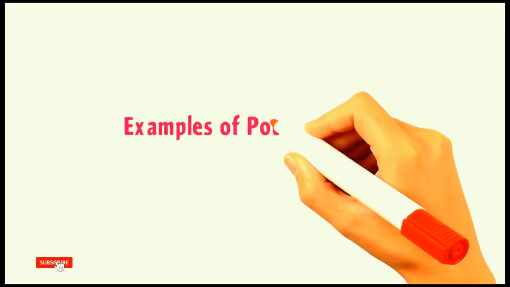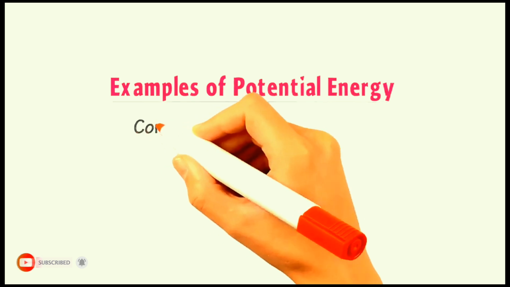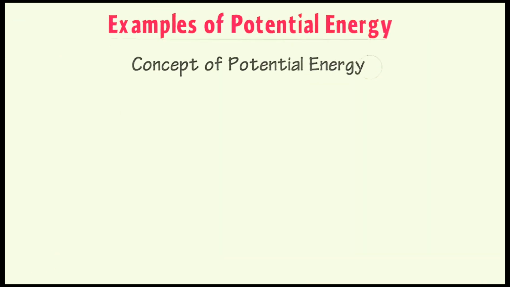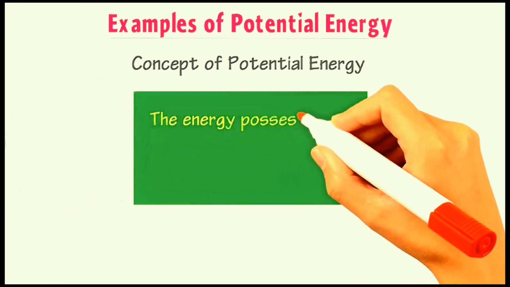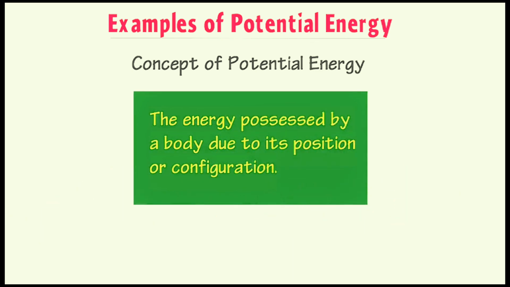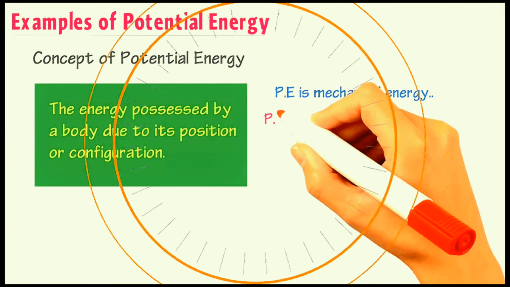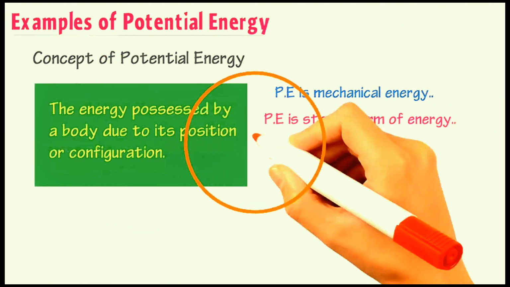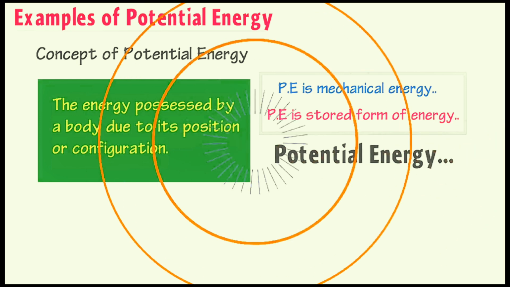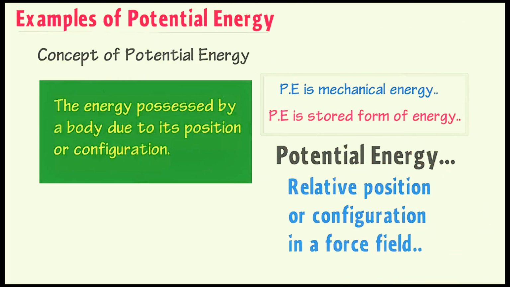The different examples of potential energy. Before giving you the examples of potential energy, let me explain the concept of potential energy. As we know, we define potential energy as the energy possessed by a body due to its position or configuration. Potential energy is mechanical energy, or we can say that potential energy is the stored form of energy.